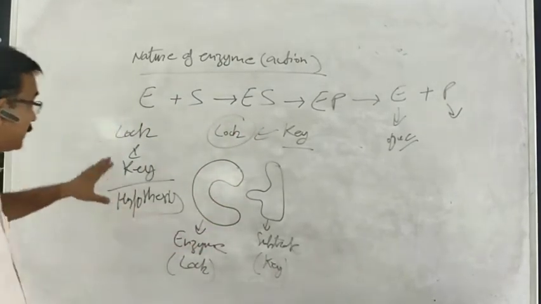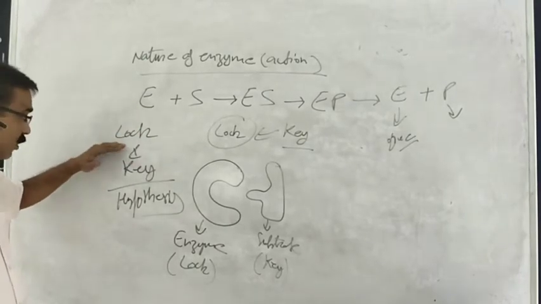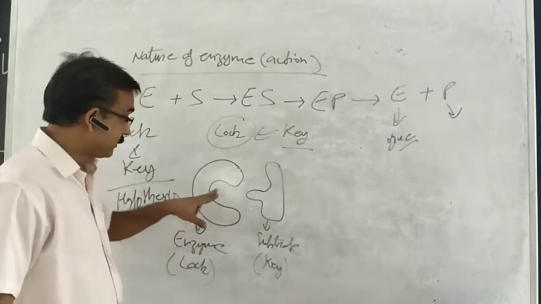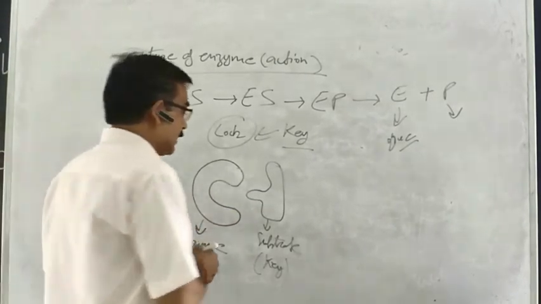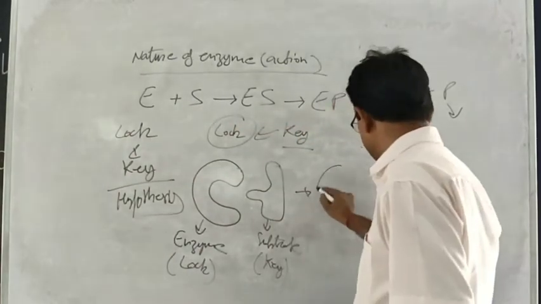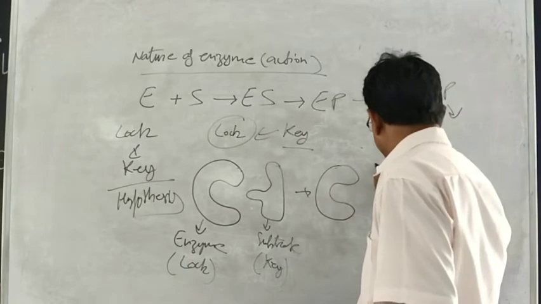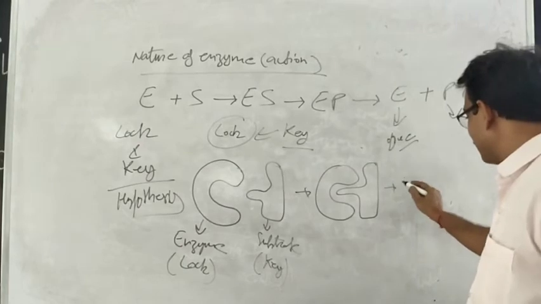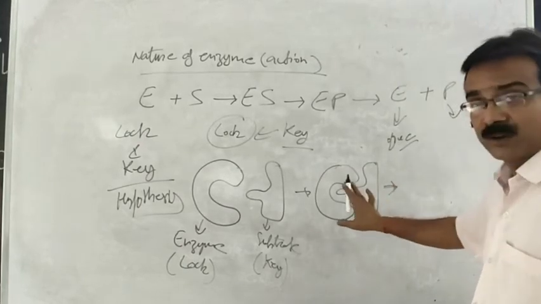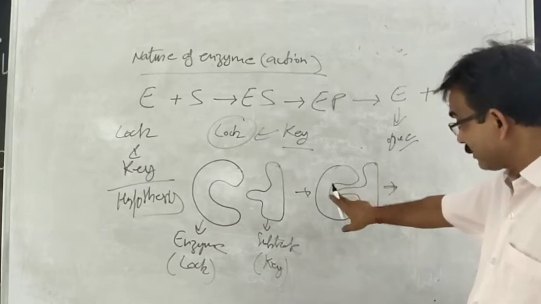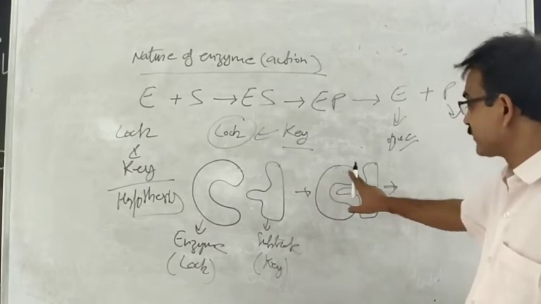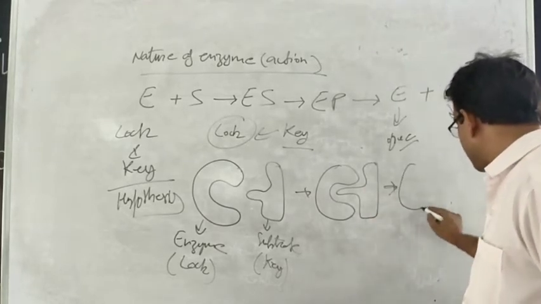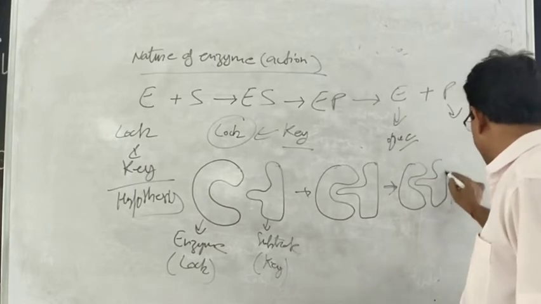So enzymatic action is, as in the lock and key hypothesis, when the correct type of substrate fuses with enzyme, then an enzyme substrate complex will form, and as I told you earlier, by this fusion this enzyme will break the bond of this substrate and convert it into another product.